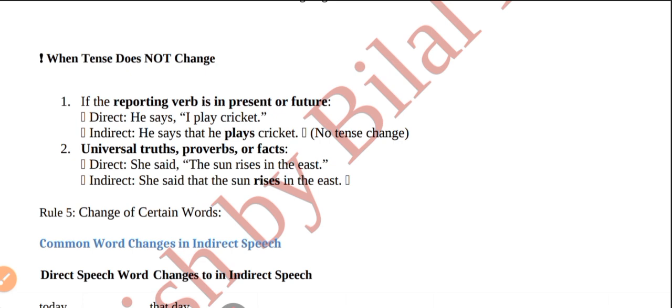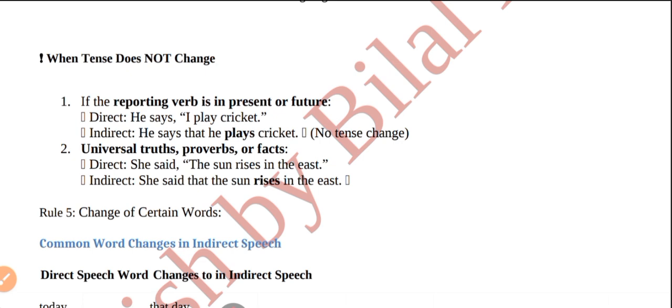The second one is universal truth, proverbs or facts. She said, the sun rises in the east. She said that the sun rises in the east. We will not change our universal truth. We will not change our proverbs. For example, if I say, the farmer said, union is strength. The farmer said that union is strength. We will not change a single tense word here. We will not change any word in universal truth or proverbs.